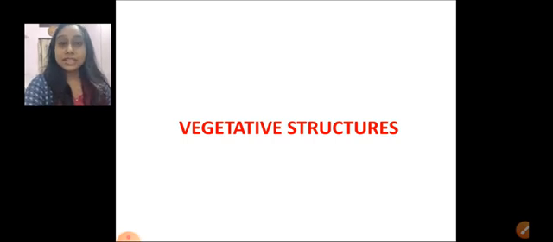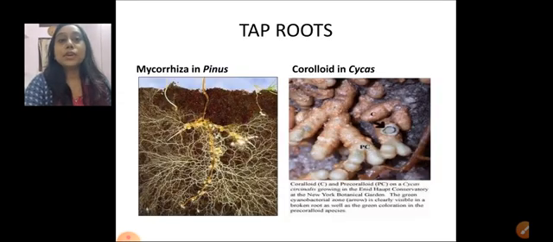In vegetative characteristics, we are going to study the root, stem and leaves. Gymnosperms basically have tap roots, the tap root system. In some plants, these tap roots are quite modified.